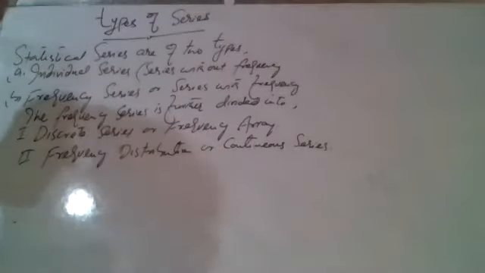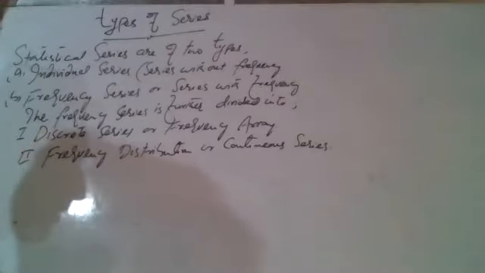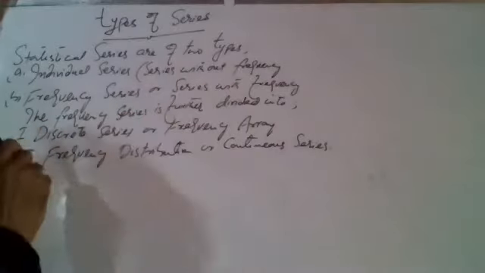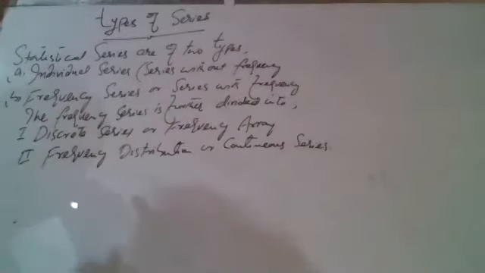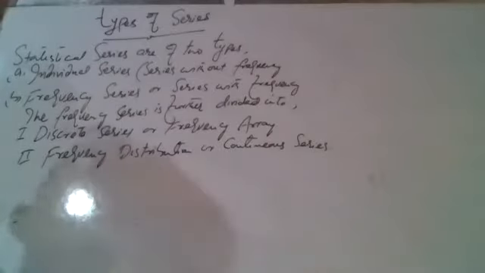तो आज हमारा टॉपिक है टाइप्स ऑफ स्टैटिस्टिकल सीरीज. How many types are there of a statistical series? You write down, statistical series are of two types. One is individual series and the second is frequency series. Individual series is that series which is without frequency, and the frequency series are those series which are having frequencies.